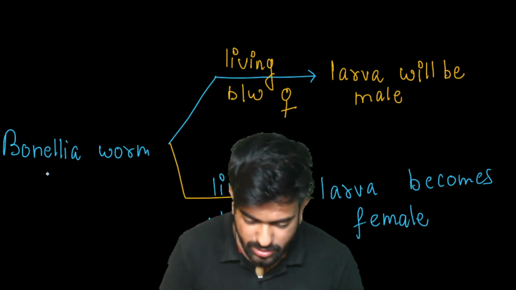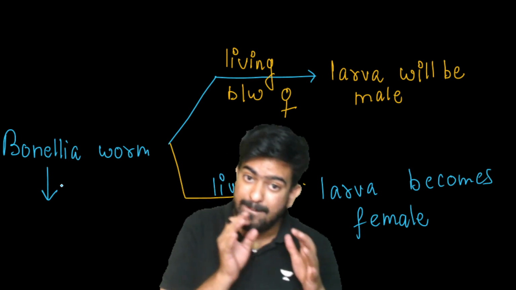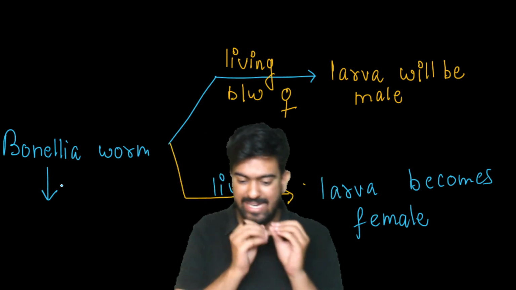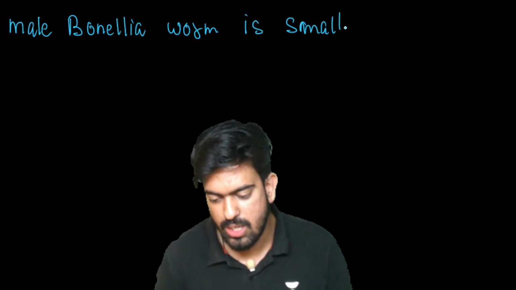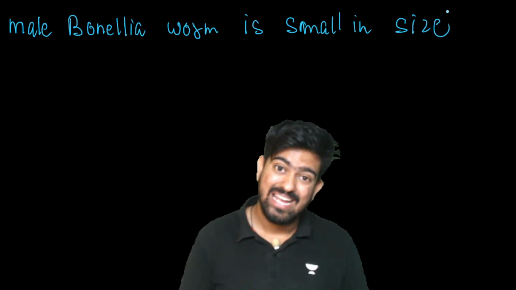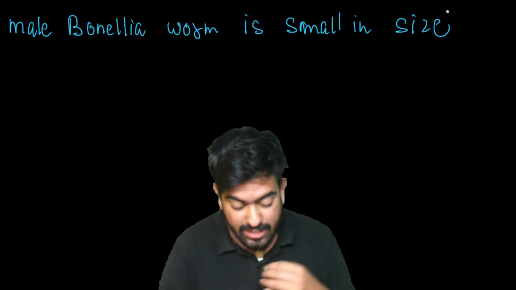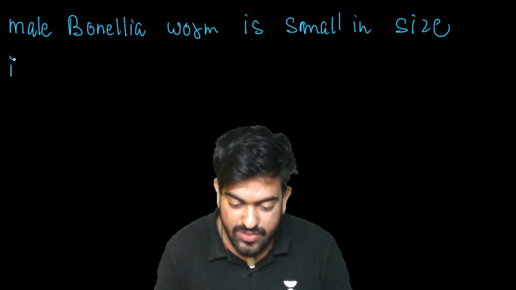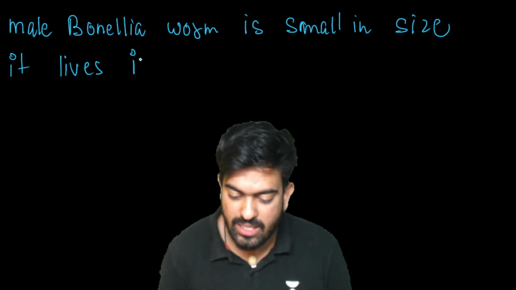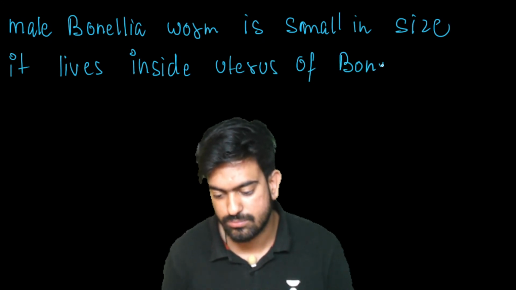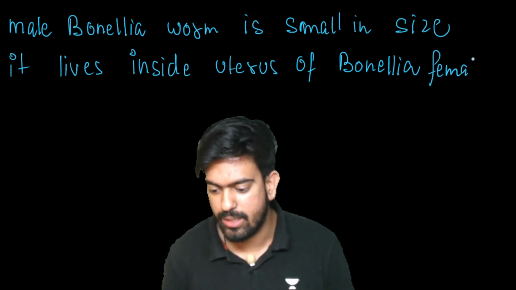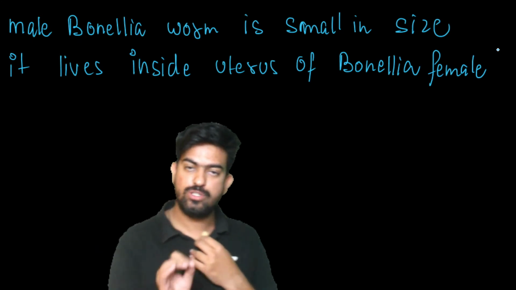Now see here, one more thing. The male Bonellia worms are very small in size. And they live inside the uterus of the Bonellia female. Okay? It doesn't come out at all, it just stays sitting there. It lives inside the uterus of the Bonellia female.